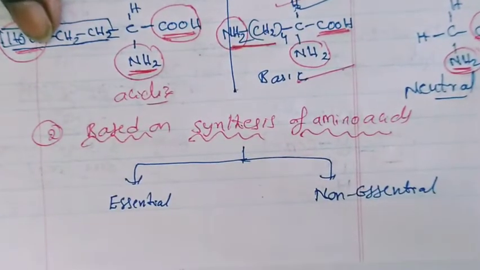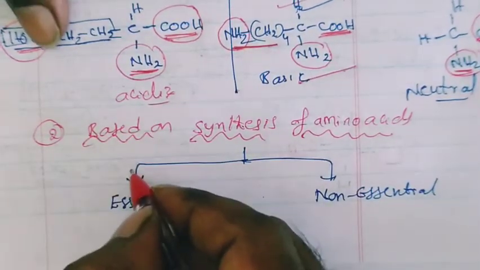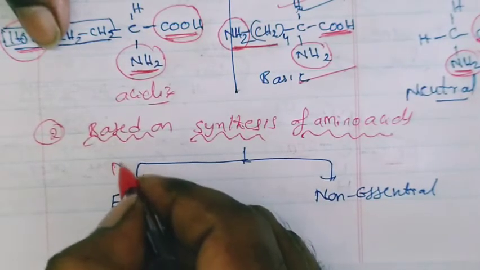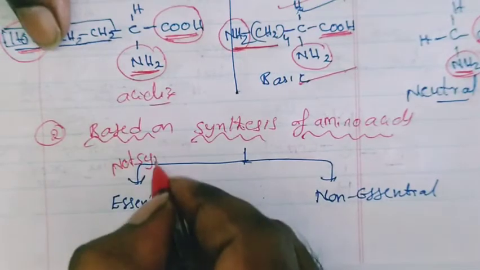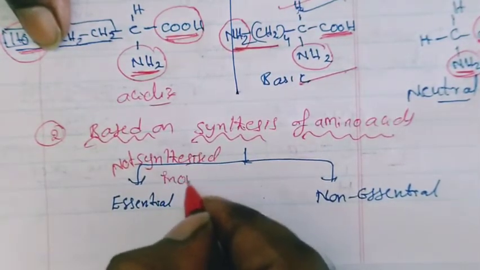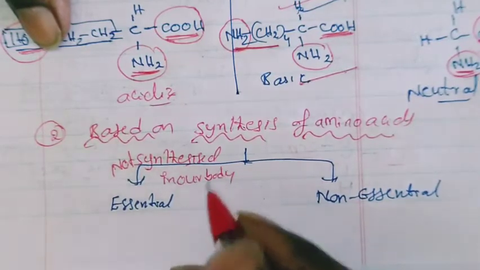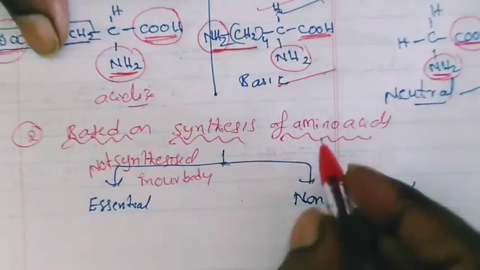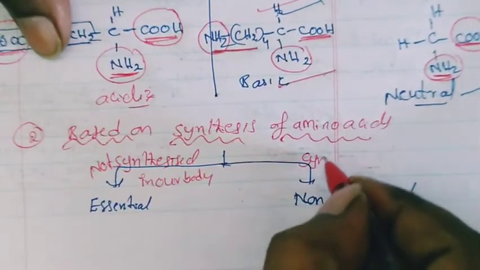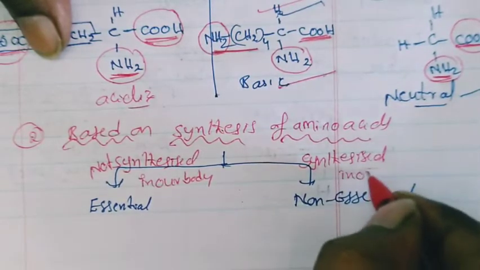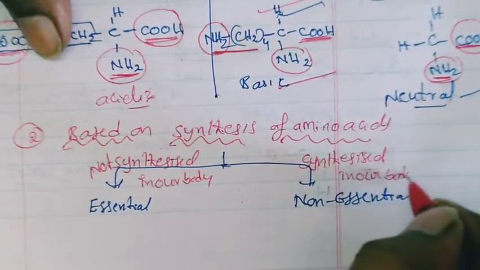Essential means these are not synthesized in our body. Amino acids that are not synthesized in our body are called essential. Non-essential means they are synthesized in our body. Do you understand this point?